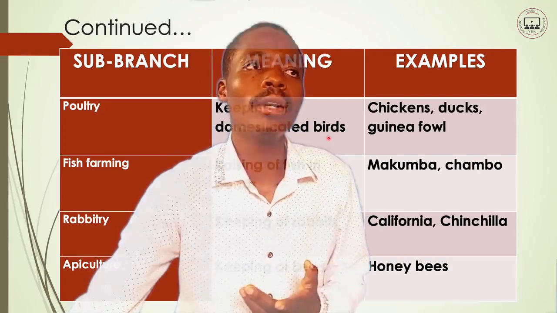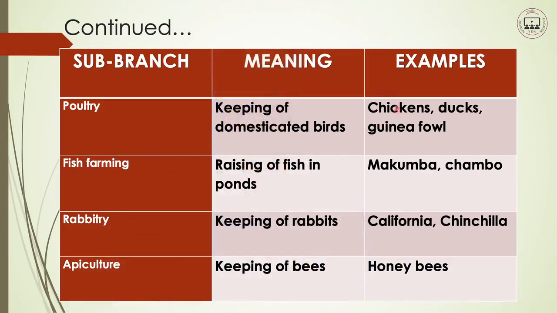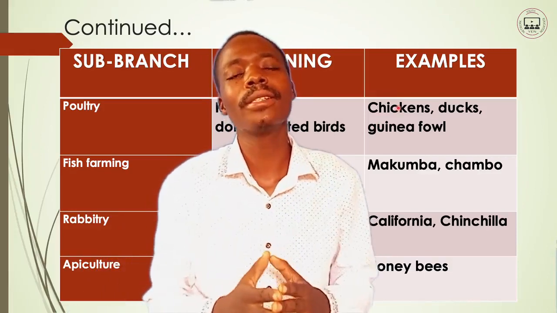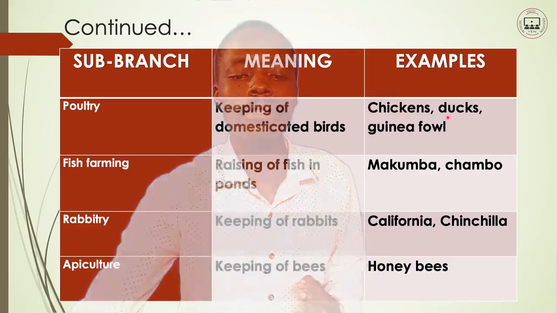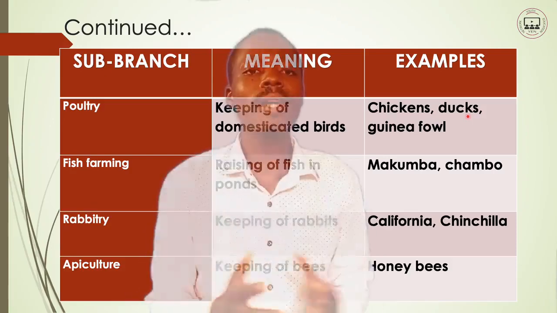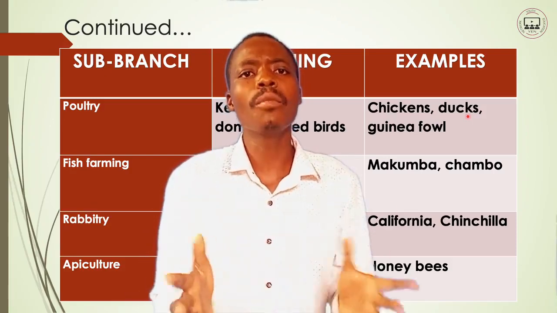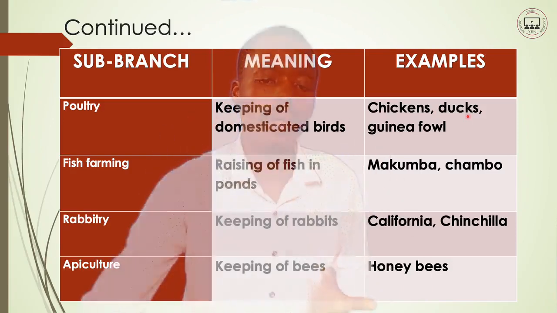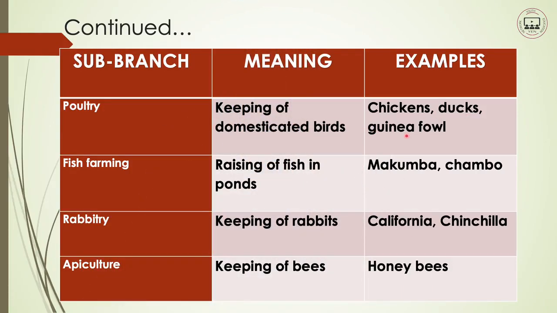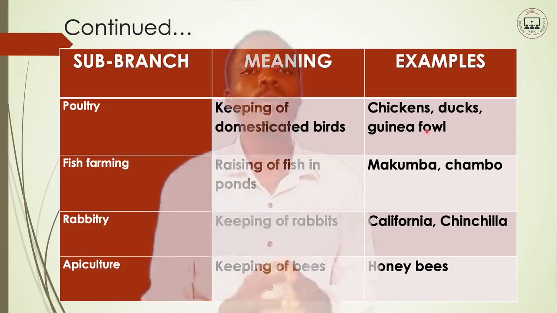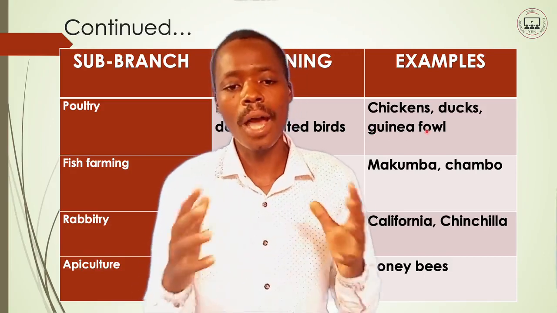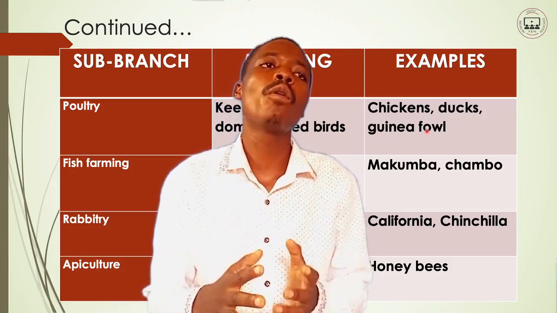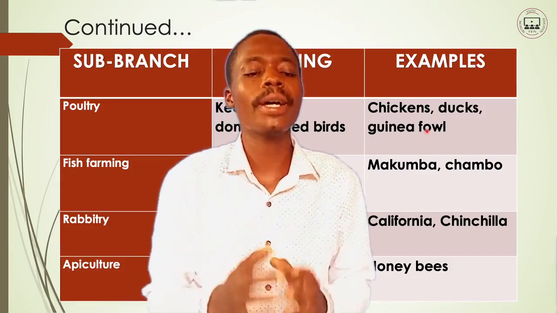So when we talk of that one, we are referring to chickens. We keep these birds under poultry. When you keep chickens, we are practicing poultry. You have these ones, the ducks. Ducks also are domestic birds that we keep in our homes, in our localities. What about this one? We also keep the Guinea fowl. We live with them in our localities, in our homes. So that is poultry. So poultry is also a branch of animal production.